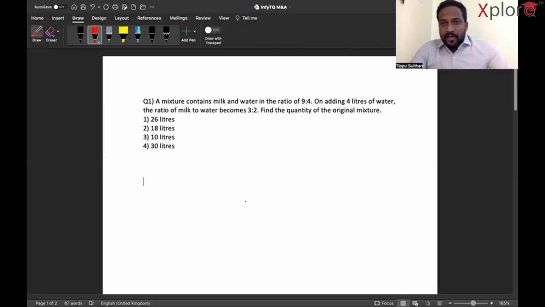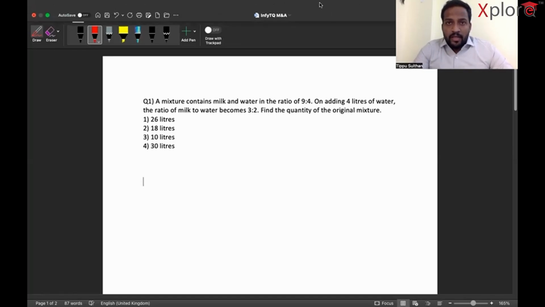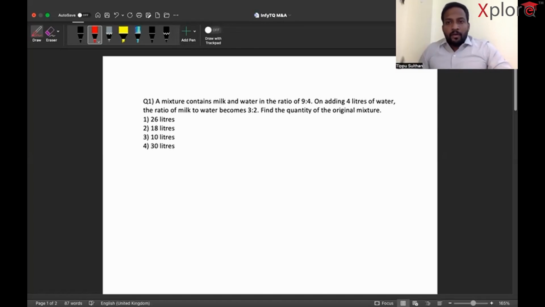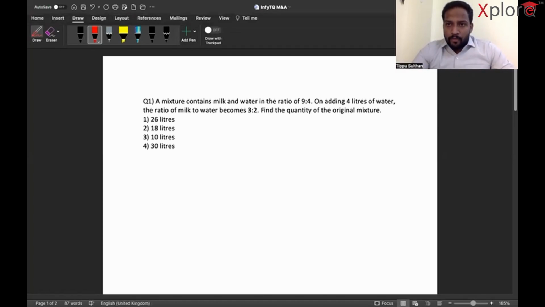This can be done in 2 ways, my dear friends, but I would like to take you the simplest way possible. Just check out carefully. Now the first way is... right. So now this question. A mixture contains milk and water in the ratio of 9:4, and on adding 4 liters of water, it becomes so and so.